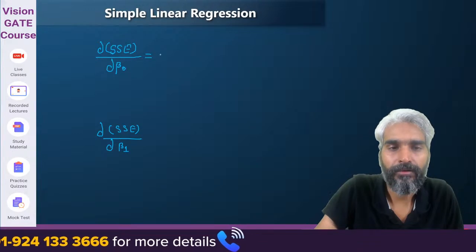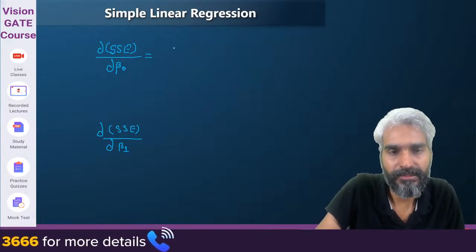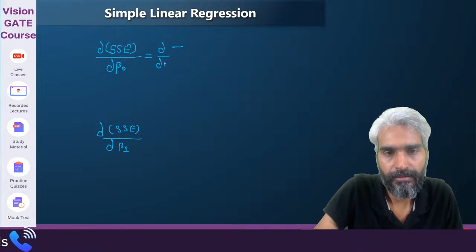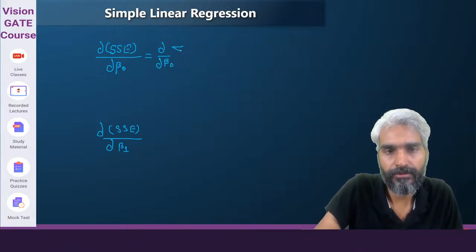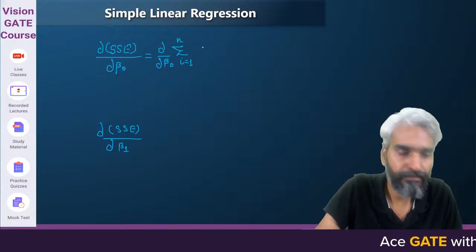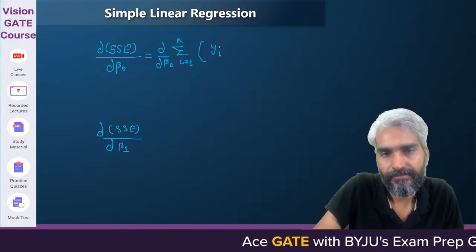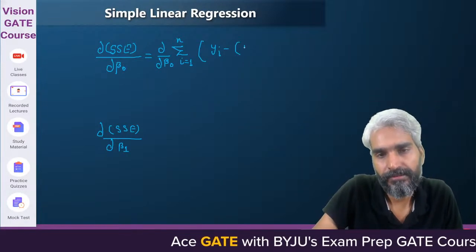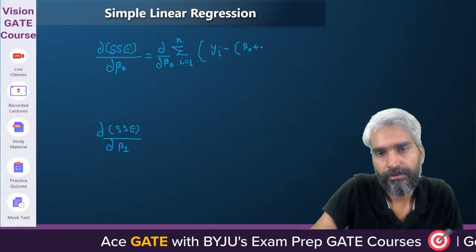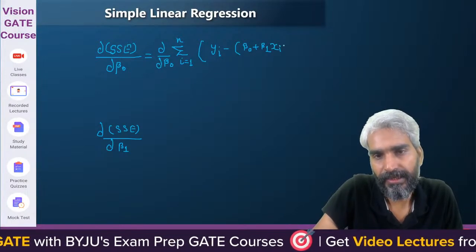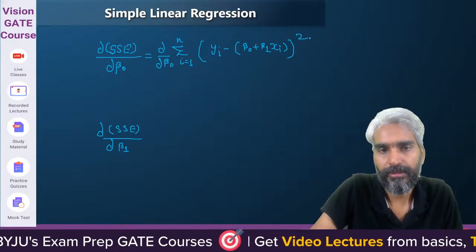Clear? Now, please look at the equation, summation of i from 1 to n of yi minus (beta 0 plus beta 1 xi) squared. This equation is important.